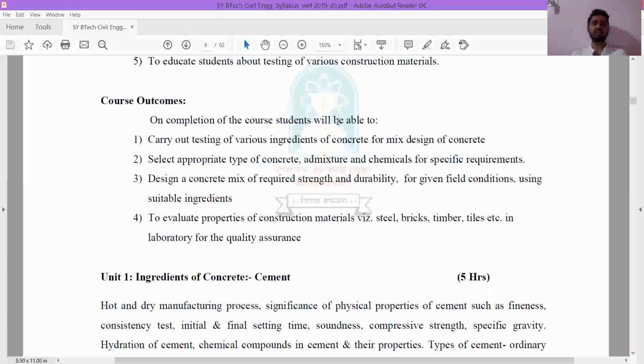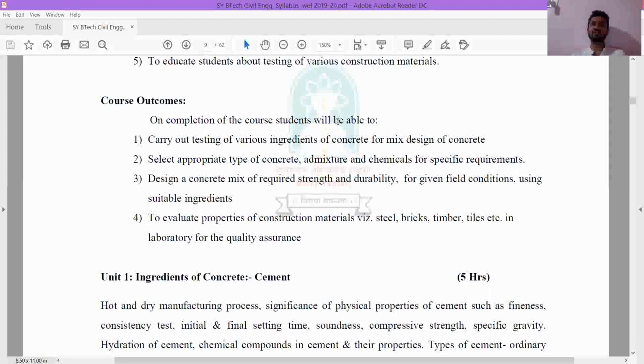The second outcome is to select appropriate type of concrete admixture and chemical for specific requirement. I already told you in the admixture that based on the requirement we make the concrete with the help of mix design. I gave you the example of a normal residential building and of a public building. Here the strength requirement was less and here it was more. So based on that we are going to do the mix design.